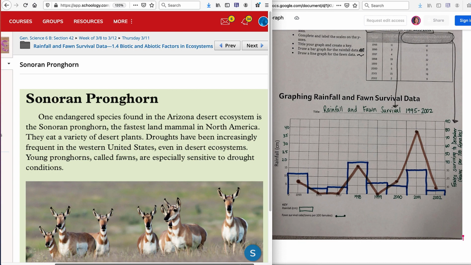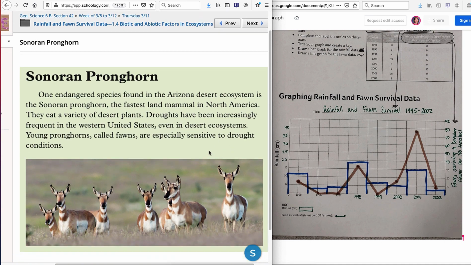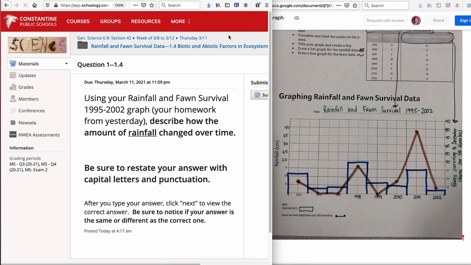So keep that in mind while you're going throughout this, that the fawns, the babies, are especially sensitive. So what you're going to do for each of these is up at the top, you'll see the next arrow, and you're going to answer using the stuff on the right. So it says, using your rainfall and fawn graph, so 1995 to 2002, so that's this. Describe how the amount of rainfall changed over time.